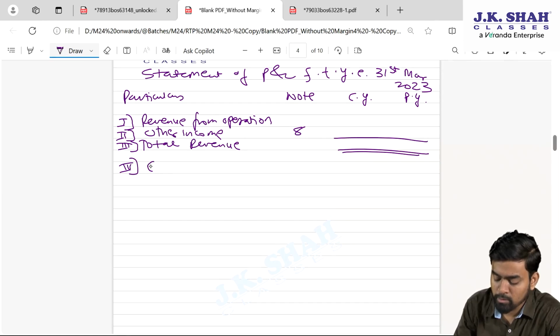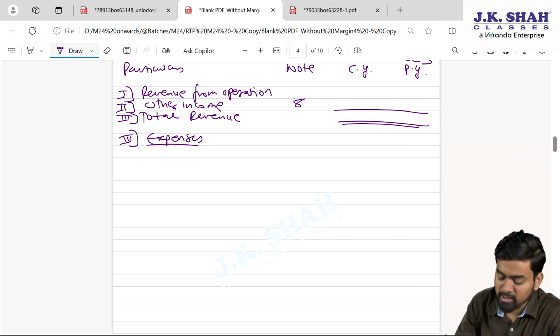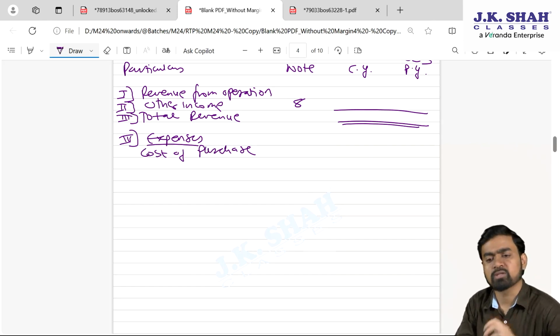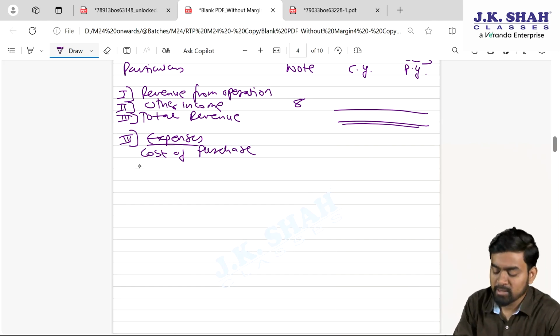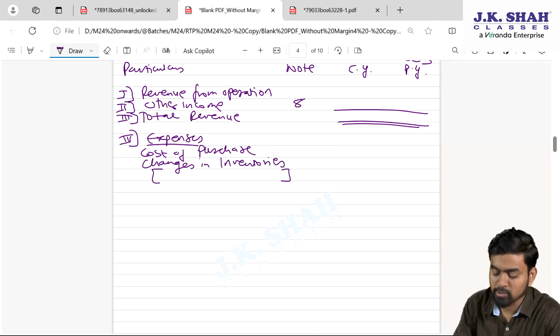Then number 4, expenses. In case of expenses, various bullet points are there, like cost of purchase. There is only one item related to purchase. Then changes in inventories. Here we will write opening minus closing.